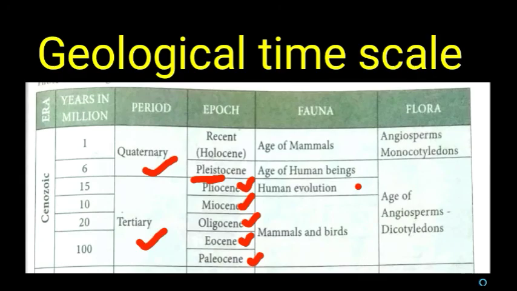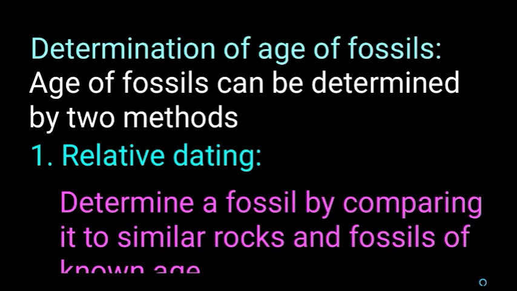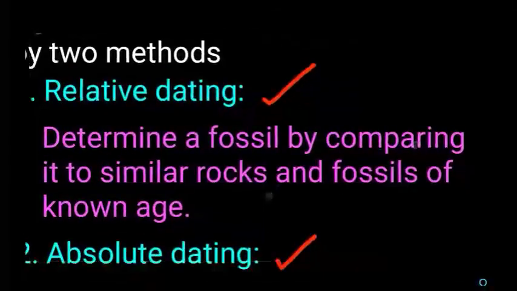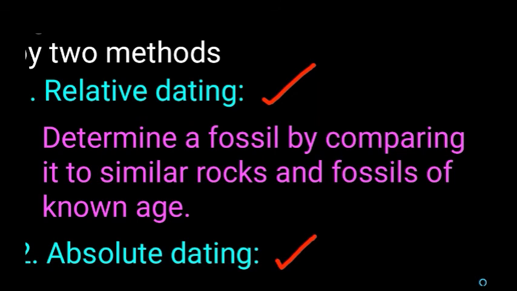Next we are going to see how to determine the age of fossils. The age of fossils can be determined by two methods: relative dating and absolute dating. First, relative dating. From the name itself we can understand that this is done by comparison. The age of a fossil is determined by comparing the fossil with similar rocks, and thus they can find the age of the fossil.